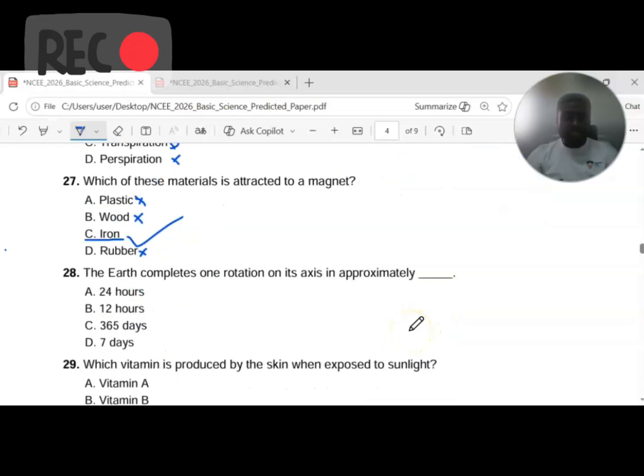Question 28. The Earth completes one rotation on its axis in approximately dash. A, 24 hours, B, 12 hours, C, 365 days, D, 7 days. Now, don't be quick to select the answer. Take note of the keyword.